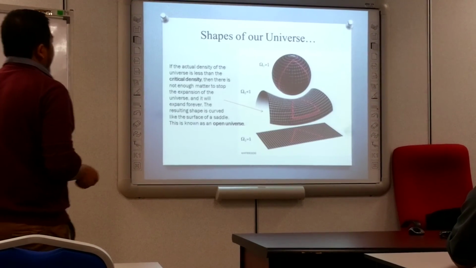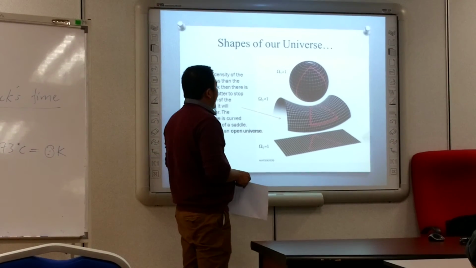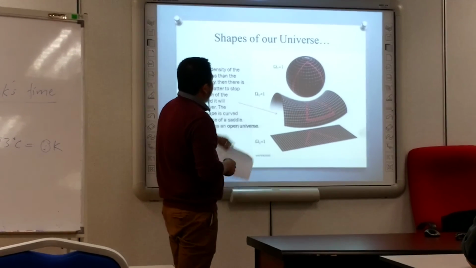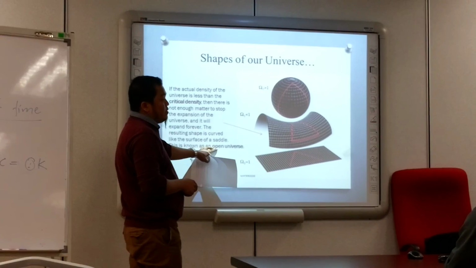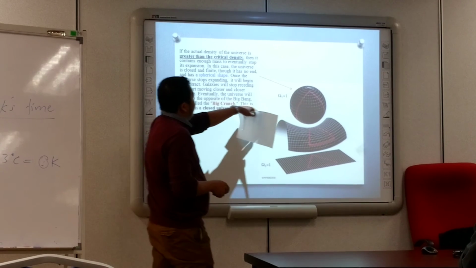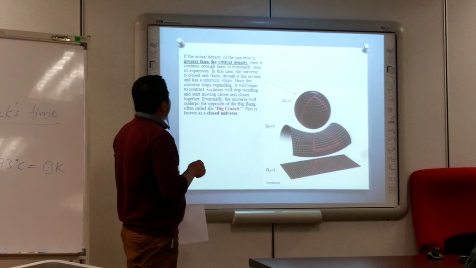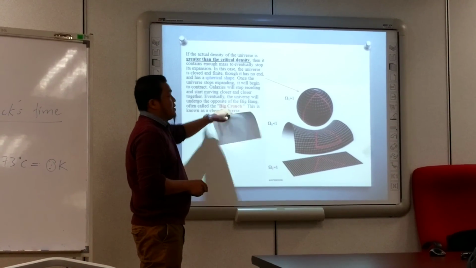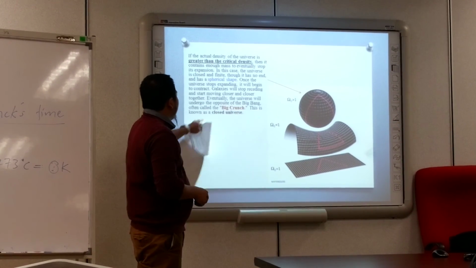This is about the expansion. This is about the three types of the universe from this equation. When omega is less than 1, below the critical density, this is what we call the open universe, like this. This is all in mathematics. And then if omega is greater than 1, greater than the critical density, we have the spherical shape. This is the opposite of the Big Bang. Then we have the Big Crunch. Big Bang, Big Crunch. Okay, so this is what we call the closed universe.